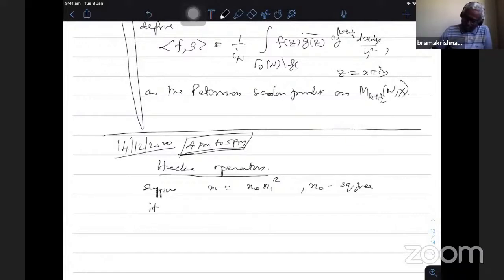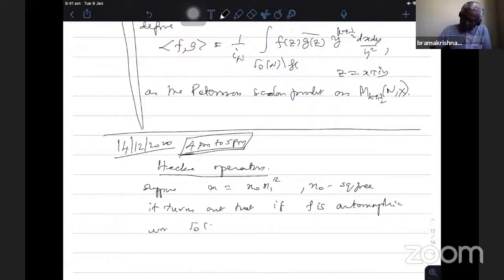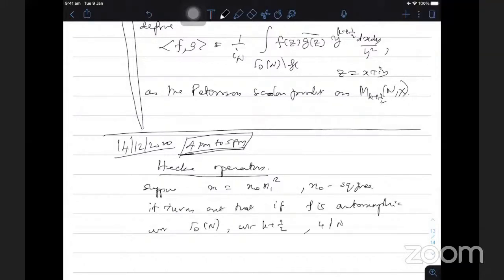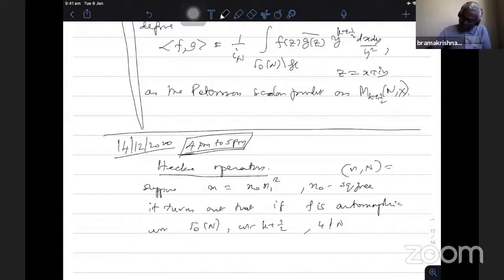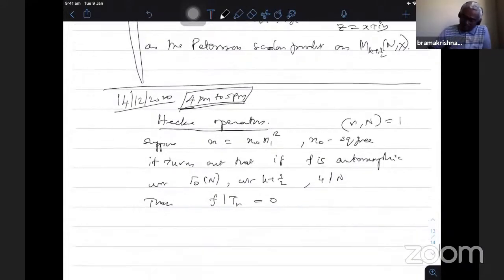Take f automorphic with respect to gamma 0 N, weight k plus half, 4 divides N. Then assuming that n and capital N are coprime, if I apply the usual operator, it is 0. Therefore, these operators are not trivial only when the index is not of this form, therefore it should be a perfect square.